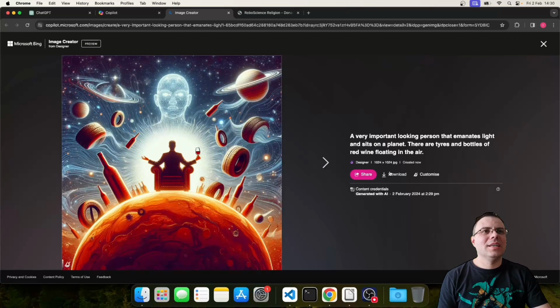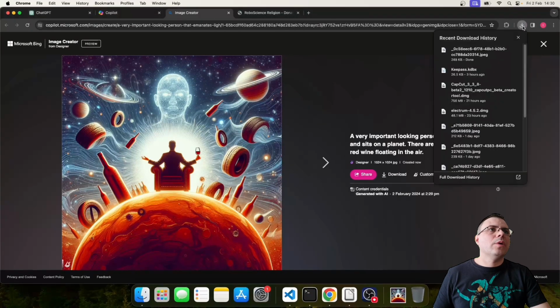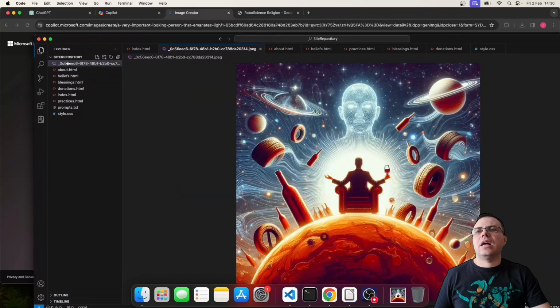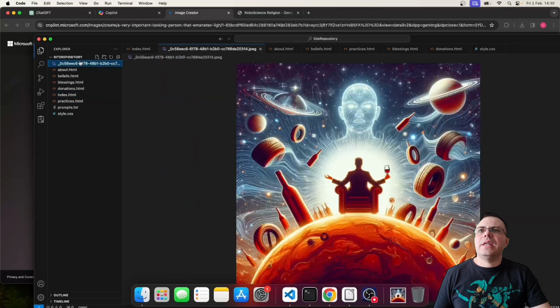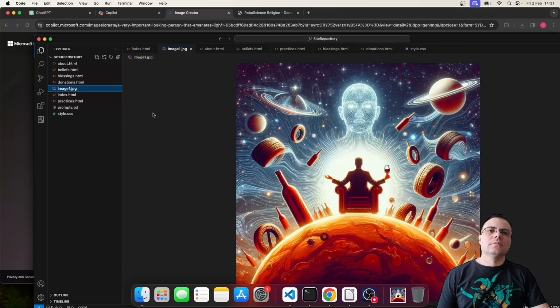We download the image. We drag the image into the folder where we have the code. In our situation, we drag it directly in the Visual Studio Code window on the left hand side. And now, see, this is the image. We have to look back where we started from at the index page. And the image is called image1.jpg. We're going to rename this with the same name, image1.jpg. Okay, and now we created the first image.